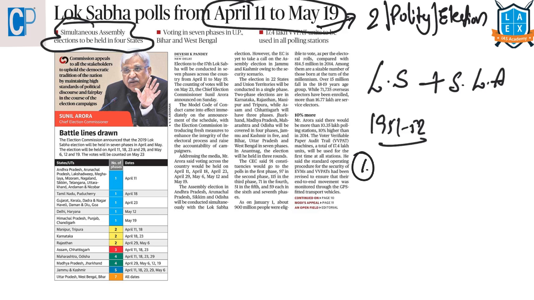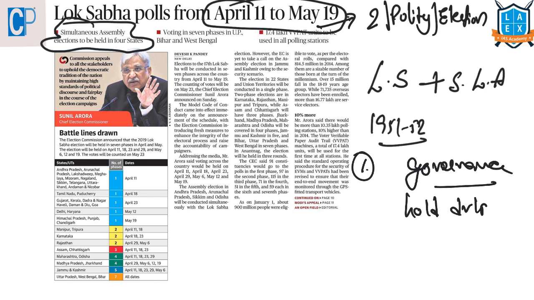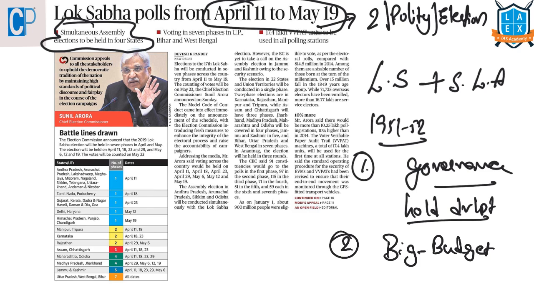One reason is these frequent elections will affect the governance, because for an election to be conducted, the model code of conduct has to be imposed in the poll bound areas, and this will put a hold on all the developmental activities in that area, and it will also affect the bureaucracy's functioning. And the next thing is, elections in India is a big budget exercise. The expenditure can be reduced by conducting these simultaneous elections.